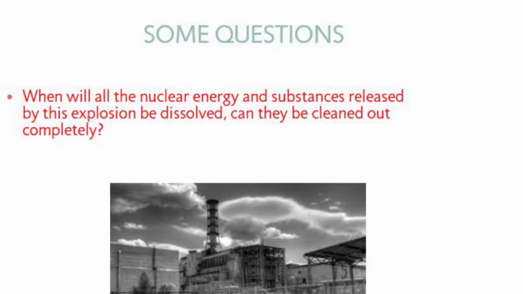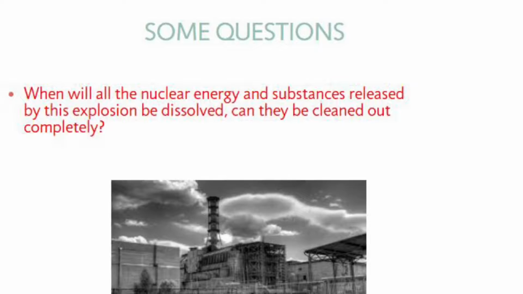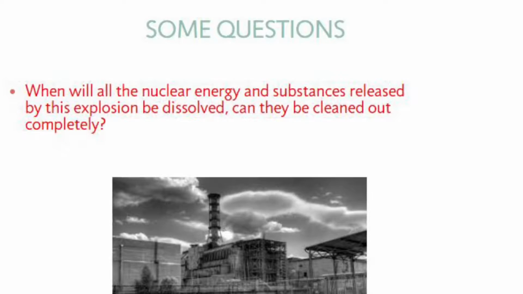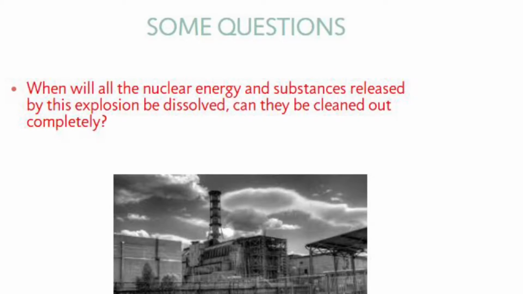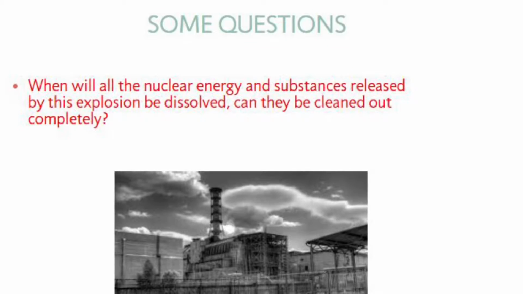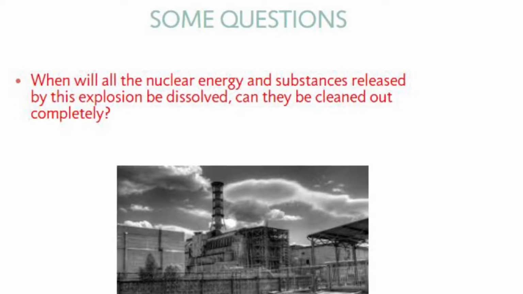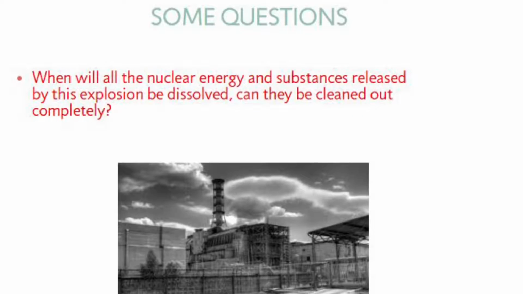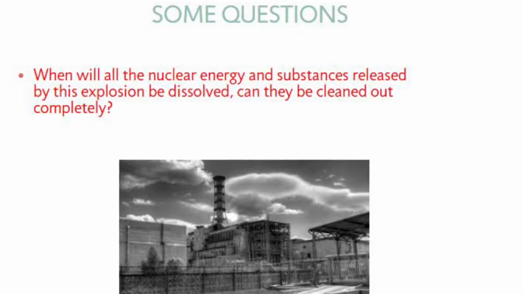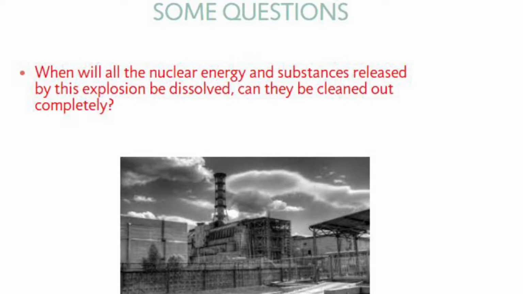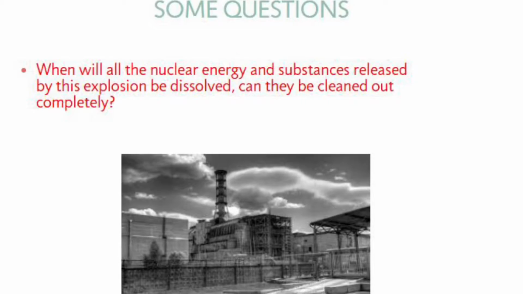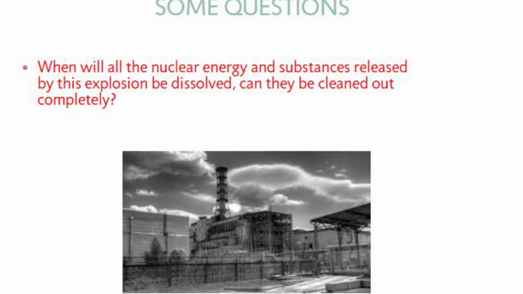When will all the nuclear energy and substances released by this explosion be dissolved? Can they be cleaned out completely? After at least 20,000 years, Chernobyl will be habitable again. This is because the radiation exposure on this site is greater than in any other area before, making it impossible to clean up without consequences.